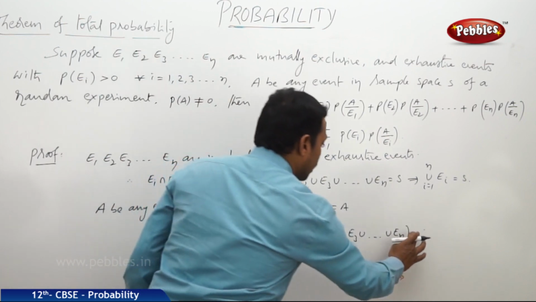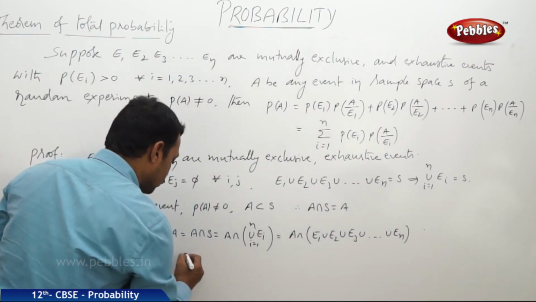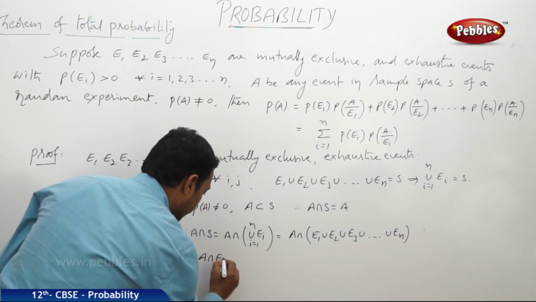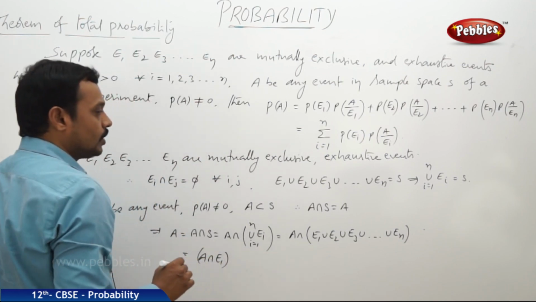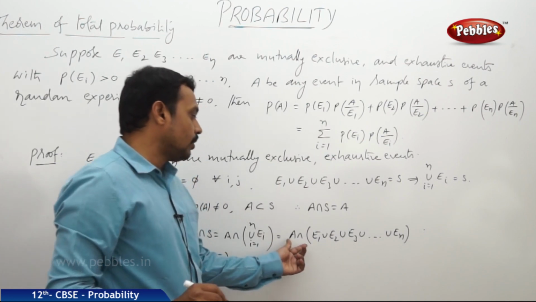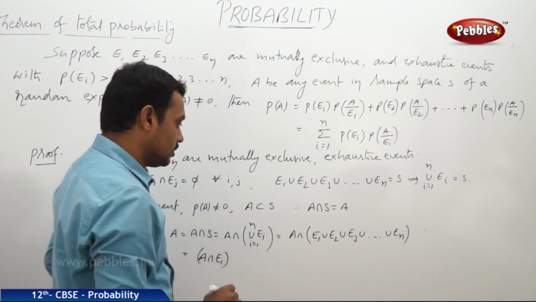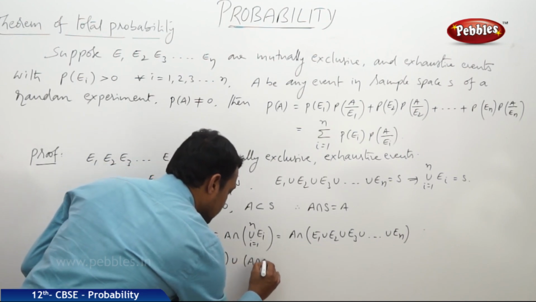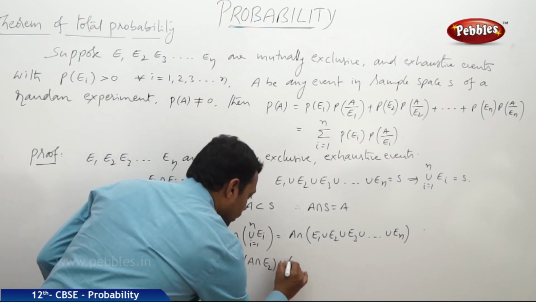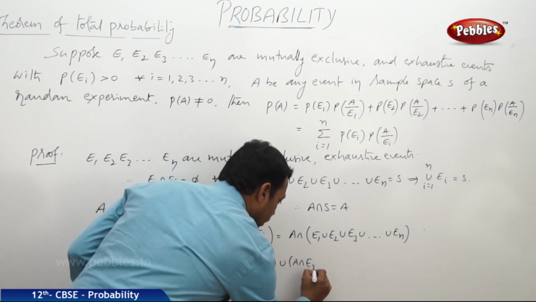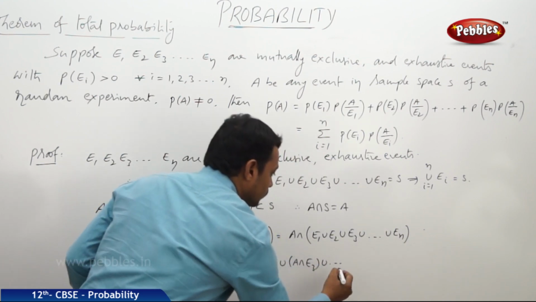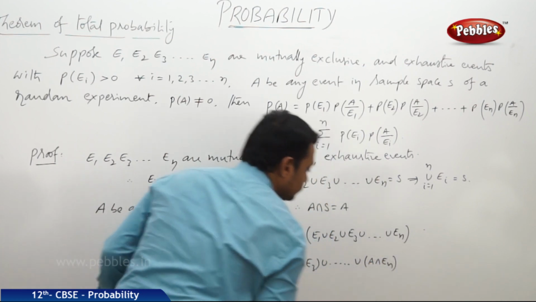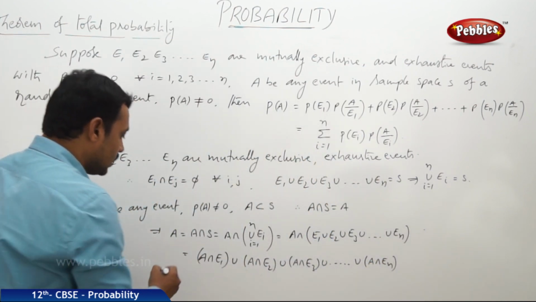Now this is equal to A intersection E1 union A intersection E2 union A intersection E3 and so on union A intersection En. You know, it is the distributive law under union.